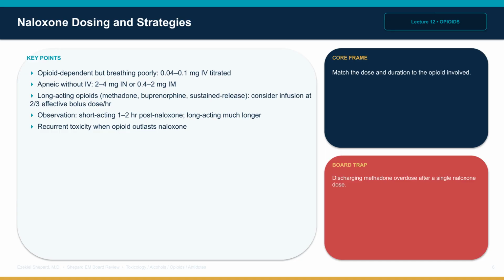For long-acting agents like methadone or buprenorphine, or for sustained release preparations, consider a naloxone infusion at 2/3 of the effective bolus dose per hour.